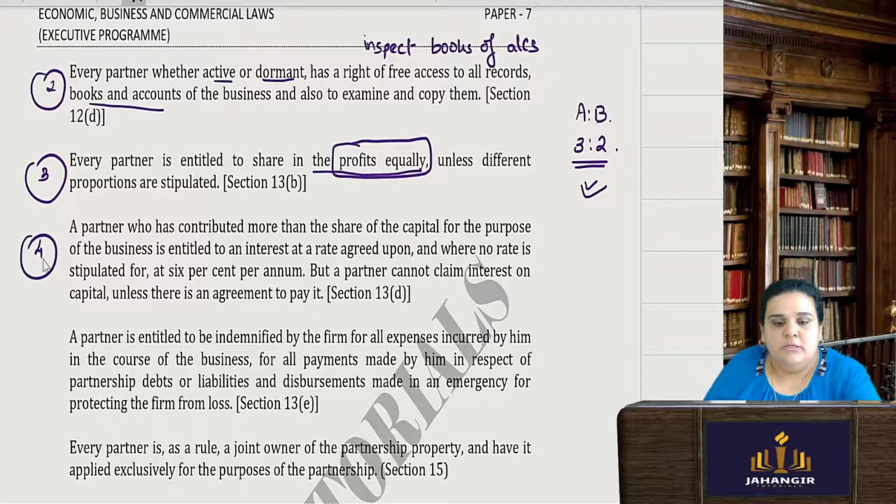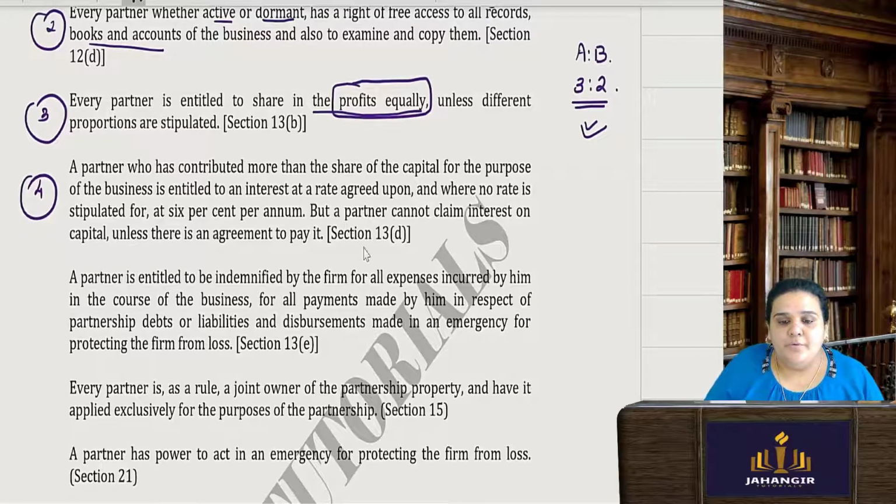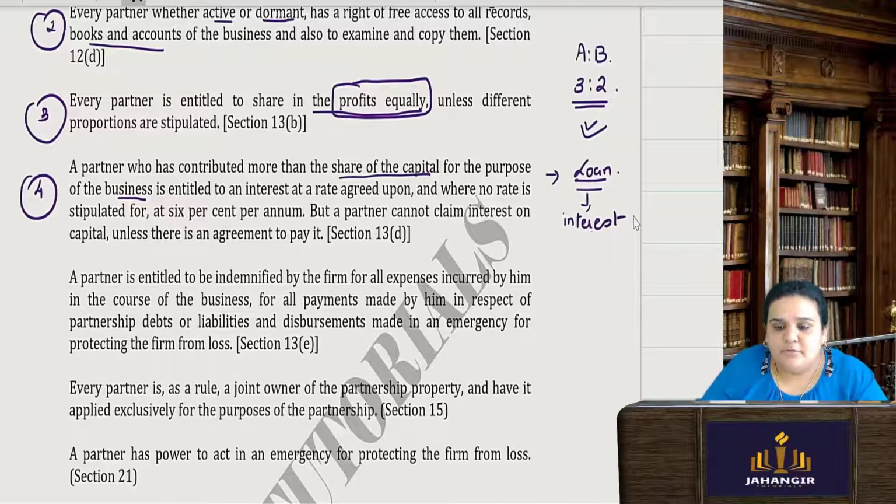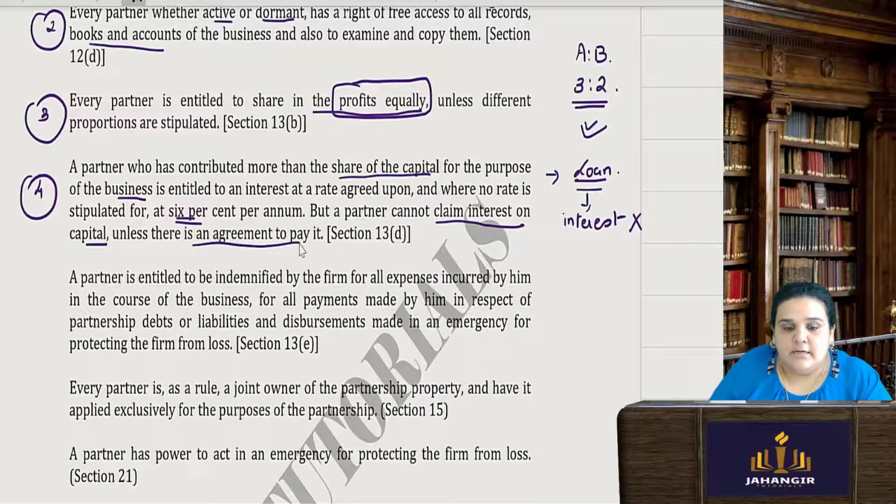Next, suppose a partner has contributed more than the share of capital for the purpose of business. In simple words, if he has given a loan to the firm, then he is entitled to get interest on such loan at whatever rate they have agreed upon. But suppose they have not agreed upon a rate, then what rate of interest will you give? In that case, the rate of interest will be 6% per annum. But a partner cannot claim interest on capital unless there is an agreement to pay it.